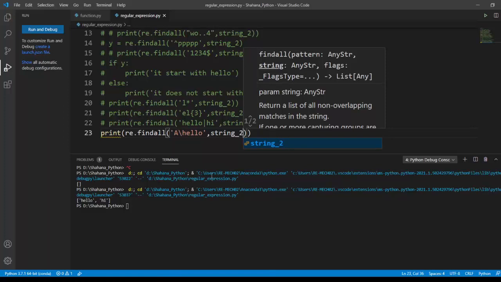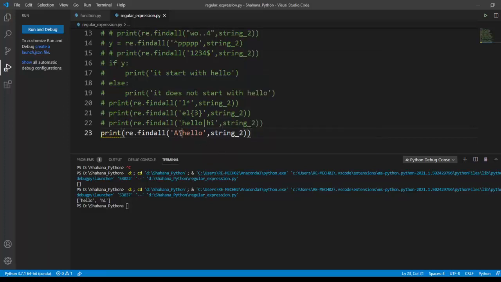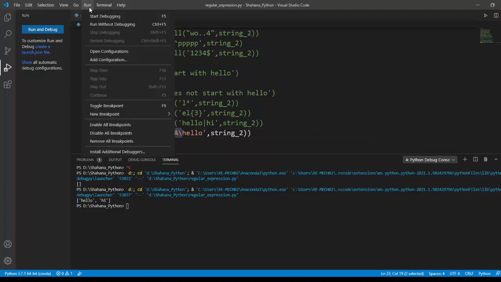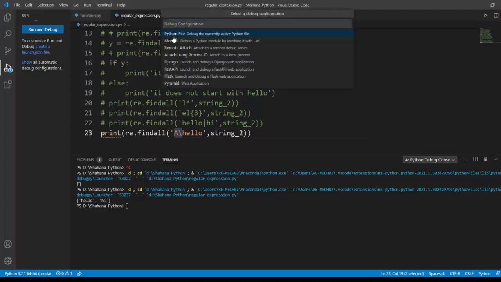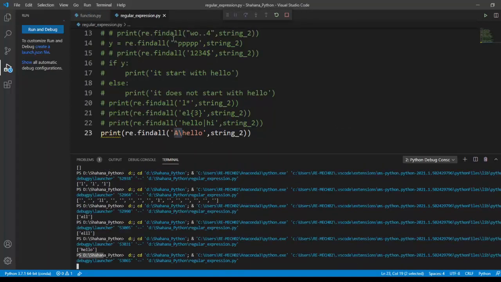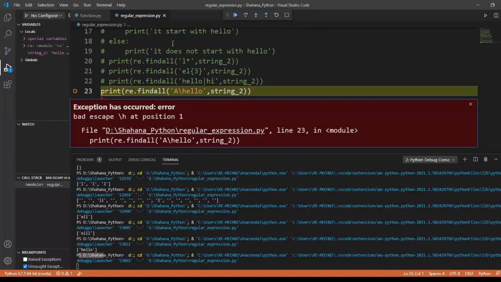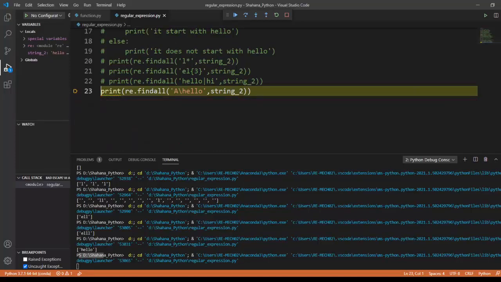I'm going to find whether the string starts with the hello character. This type of method is called special sequences in our regular expression. I'm going to print this. Sorry, I made a mistake. I misplaced the A. It should be followed by the text here. I'm sorry for that, my bad.